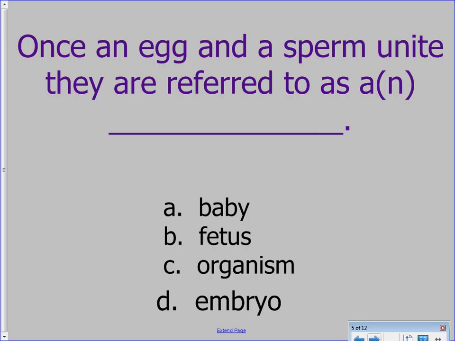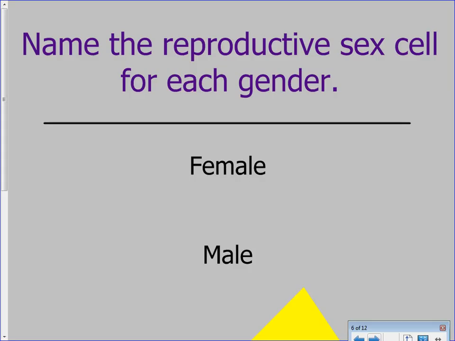All right, name the reproductive cell for each gender. What is it that the females have that helps us reproduce? Egg, and the males have sperm. All right, are we right?